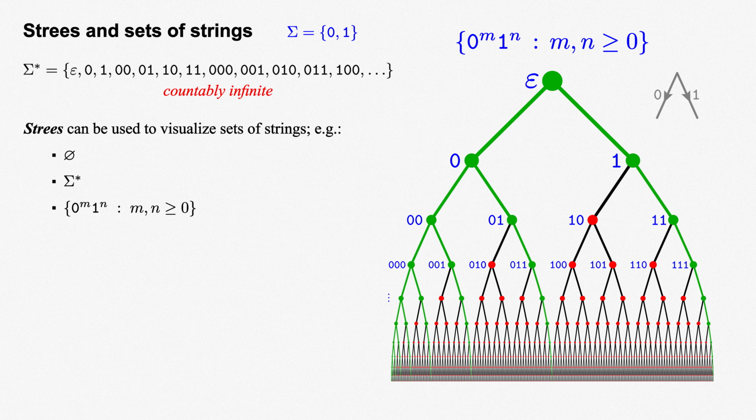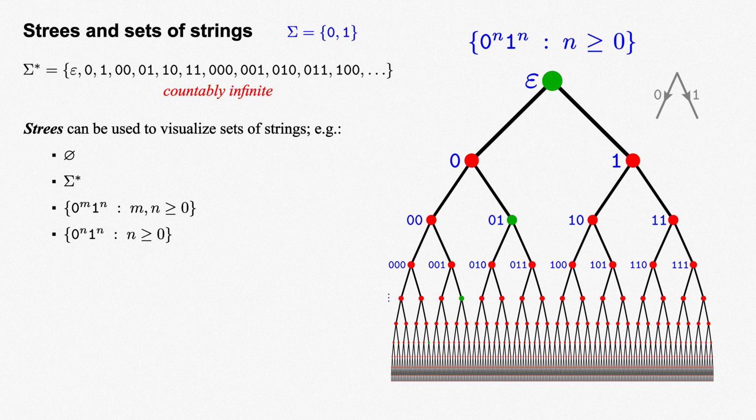Some sets, on the other hand, are not regular, such as 0^n 1^n, where n is greater than or equal to 0. Note that the powers of 0 and 1 are restricted to be equal in this set. We'll prove that this is non-regular before we leave the topic of DFAs and regular sets. To be clear, the fact that our earlier set is regular and this one is not regular isn't something that you can necessarily see in this tree, but this tree at least lets us visualize the sets we're talking about.